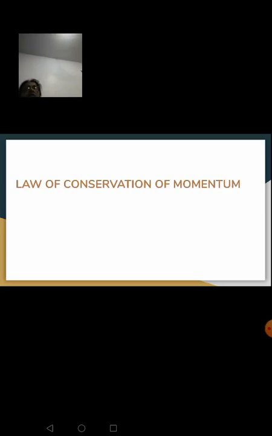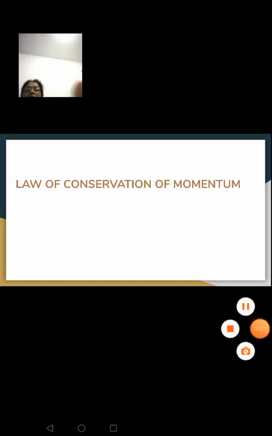So before getting into this law of conservation of momentum, let me explain to you. Momentum is the product of mass and velocity, and your second law states that rate of change of momentum is directly proportional to the applied force, and your third law states every action has equal and opposite reaction. So you should be thorough with these two laws when you have to do this law of conservation of momentum. We have got a derivation for this law of conservation of momentum also.